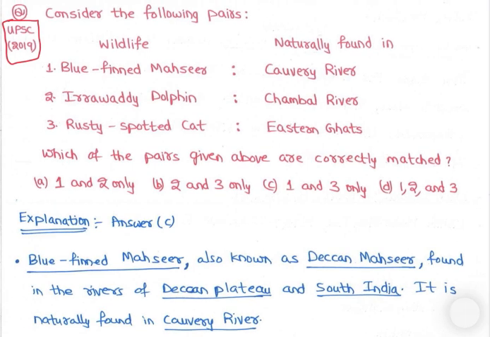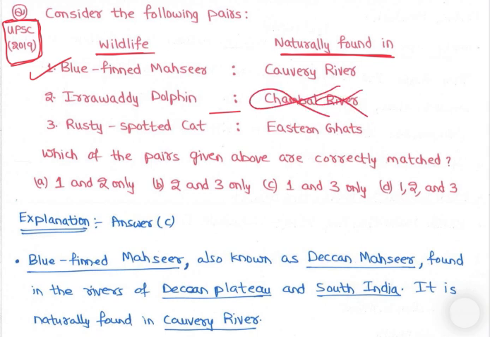Now let's discuss previous year questions asked on species. This question was asked in 2019: consider the following pairs of wildlife and where they are naturally found. Bluefinned mahseer, which we have discussed, is found in the Kaveri river. Irrawaddy dolphin is a saltwater dolphin, so it is not found in the Chambal river. Rusty spotted cat is found in the Eastern Ghats. Let's discuss this.